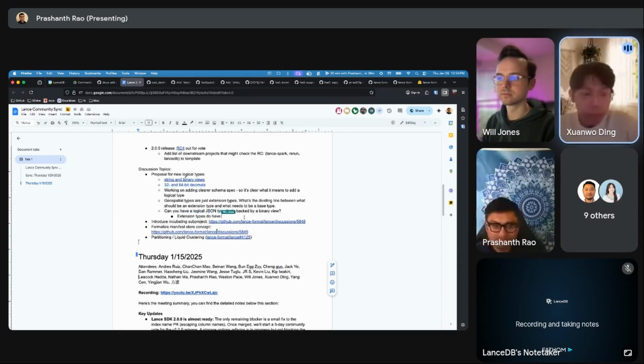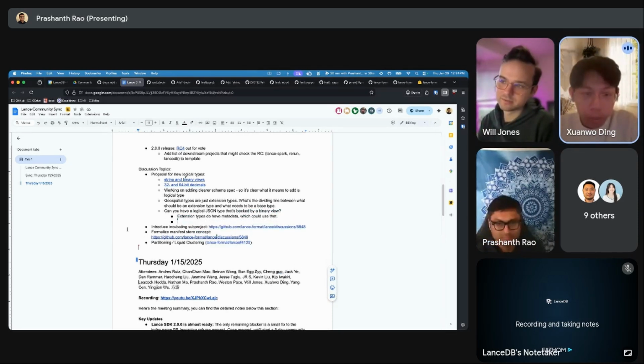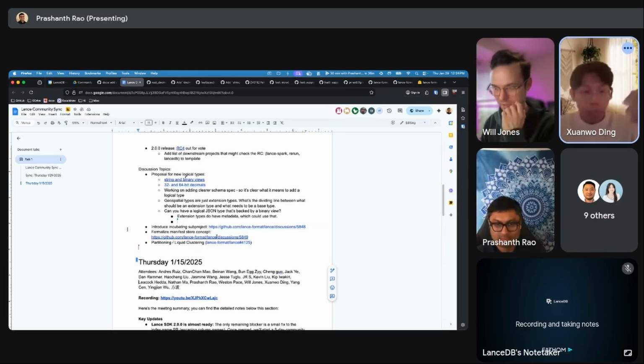Let me add some context about our JSON support in Lance. We implemented our JSON support in this way: we have a logical JSON type backed by a binary, and the binary is encoded as JSONB. So at our storage level, it's just a large binary, and we do some tricky work to decode this binary into JSON when a user is trying to query it.